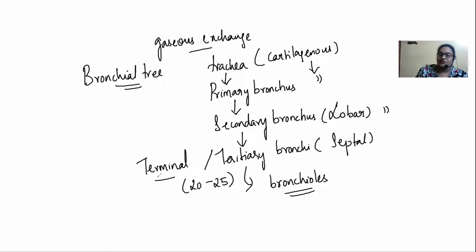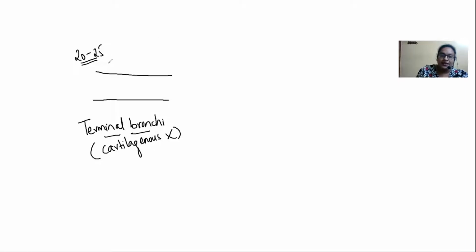But the terminal 25th division of the bronchi, the finest branches of the terminal bronchi, have lost their cartilaginous rings, and what remains is just smooth muscle. That's it. This is the smooth muscle of the terminal bronchi.